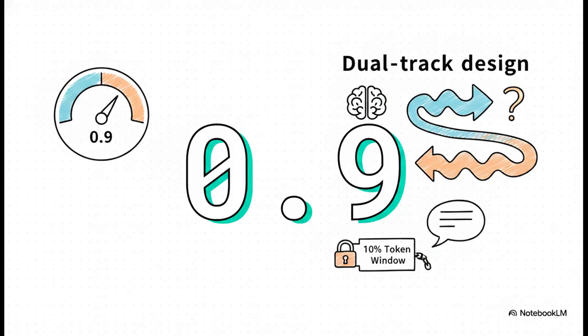Now, you might be wondering about that threshold. The absolute maximum trigger ratio you can set for compression is 0.9. Why not a full 1.0, right? Well, it's actually a remarkably clever dual-track design. Think about it. If you let the context hit 100% of the token limit, you wouldn't have any room left to ask the model to summarize it. So by capping the trigger at 90%, AgentScope guarantees that exactly 10% of the window is securely reserved specifically for that compression call itself. It's like reserving brain space just to organize your own thoughts.